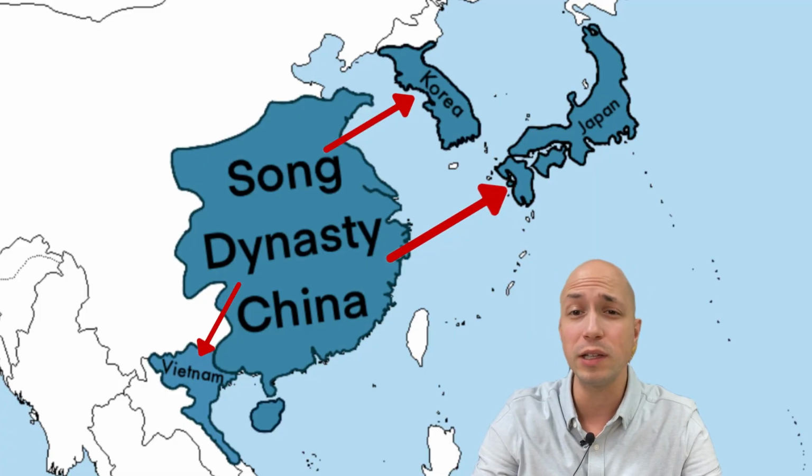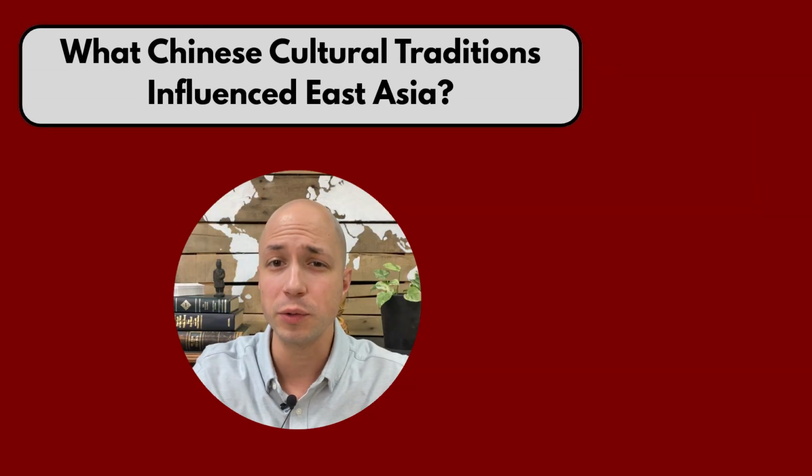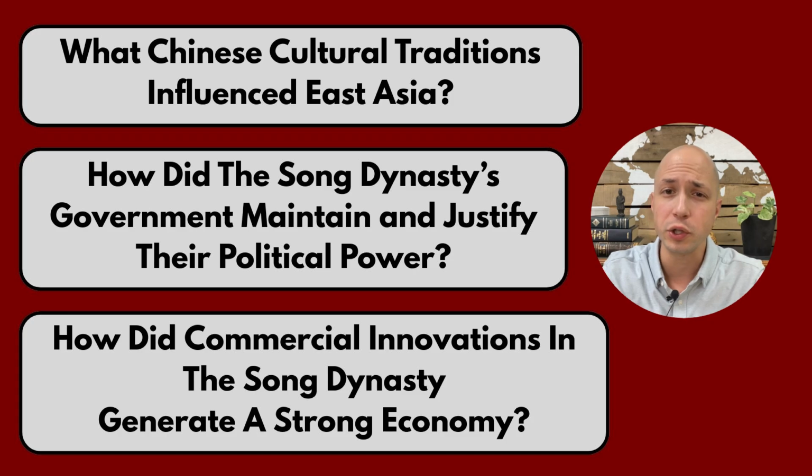It was easily the largest power in the region and contained some of the largest cities in the world at this point in history. For your AP test, here are 3 things about the Song Dynasty you should be able to explain. What Chinese cultural traditions influenced the region of East Asia? How did the Song Dynasty's government maintain and justify their political power? How did commercial innovations in the Song Dynasty generate a strong economy?